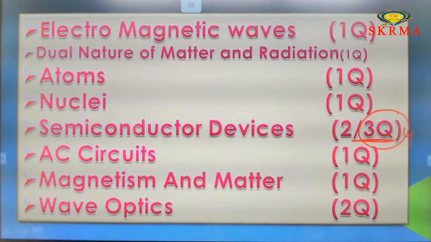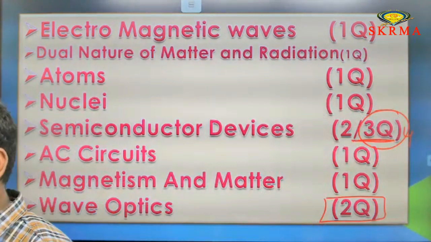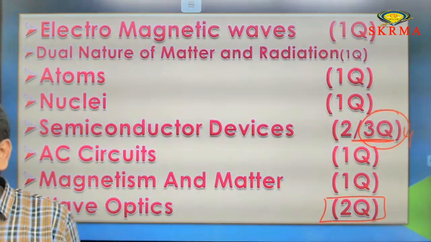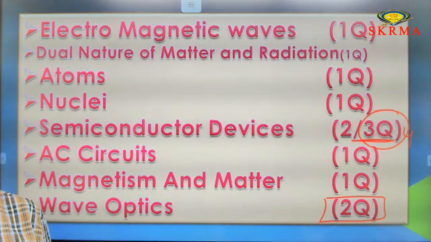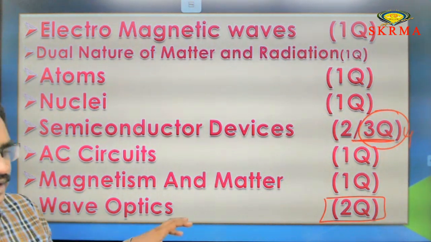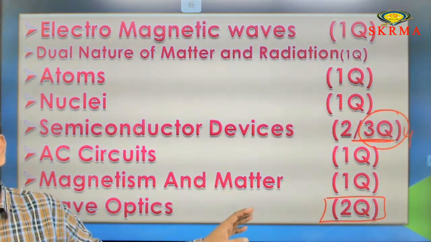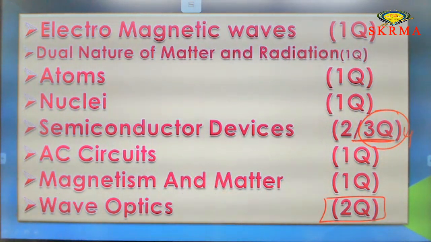Next, wave optics. From this one, the first priority is Young's double slit. We get 2 questions from wave optics: one question from intensity or polarization, and the remaining question from Young's double slit only. These are the least time consuming and important chapters in class 12, or second year. Now go through the class 11, or first year, topics.